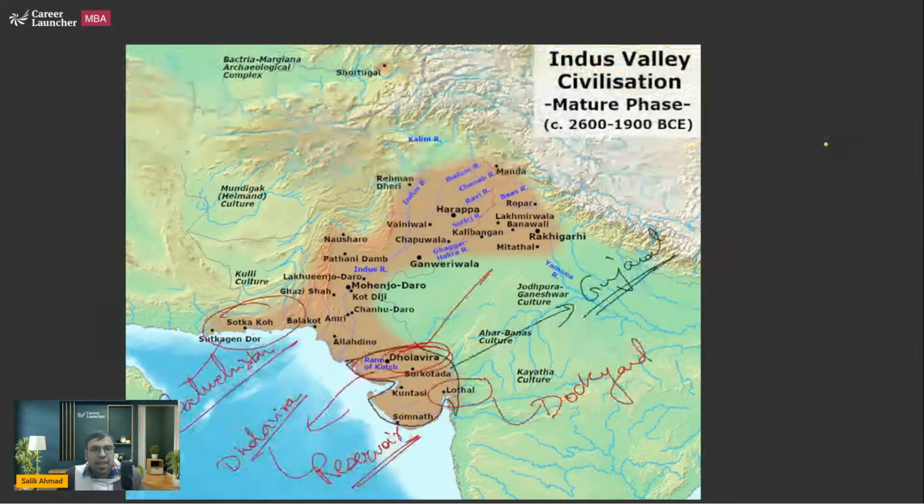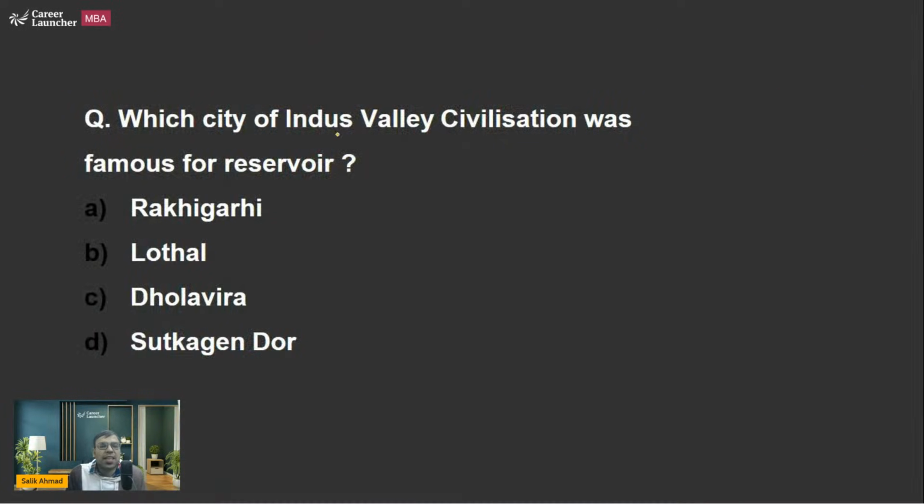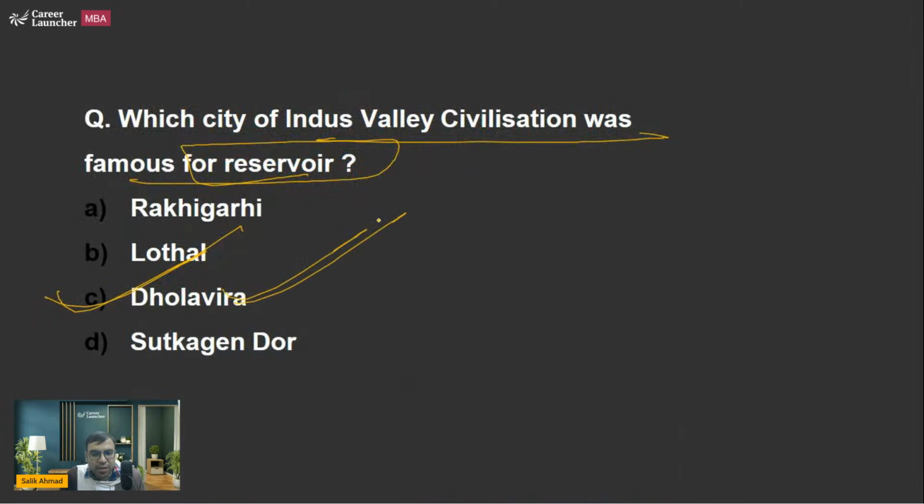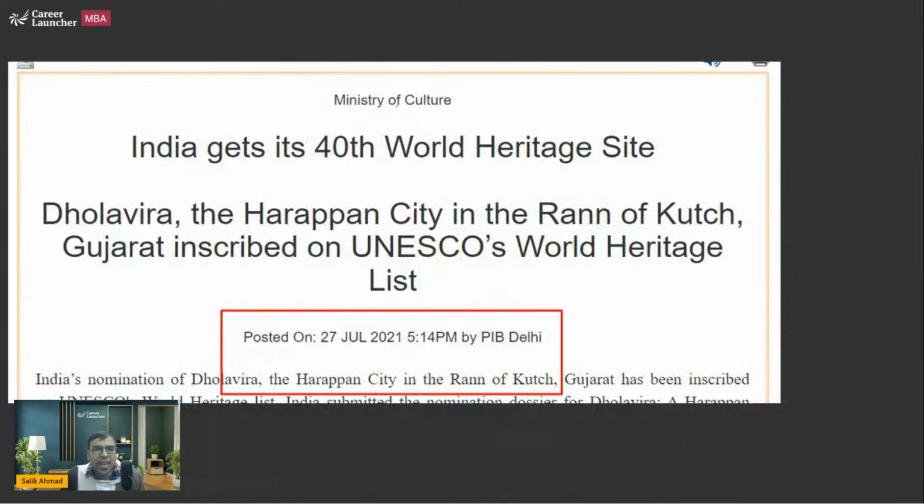Okay. The next one is: which city of the Indus Valley civilization was famous for its reservoir? I have just told you, and that's why I believe you should be answering it. So the right answer is Dholavira. Here it is, in the Kutch district, Rann of Kutch district. So C is the right answer to this question. India got its 48th UNESCO World Heritage Site in the Rann of Kutch region.